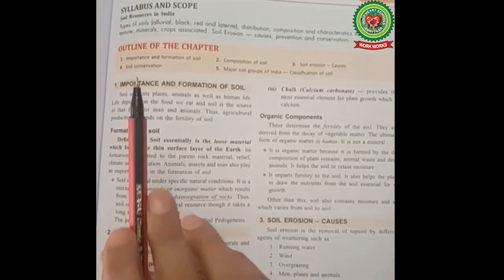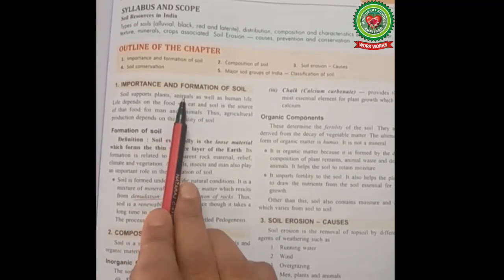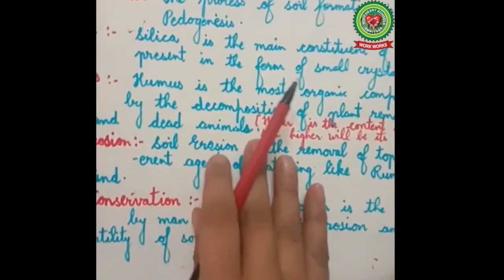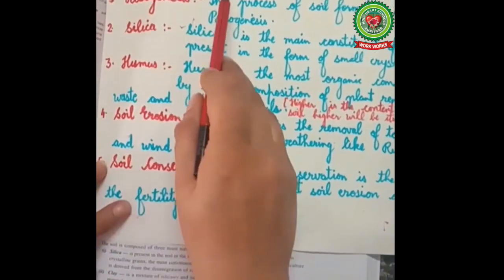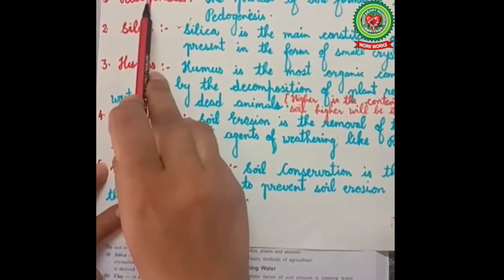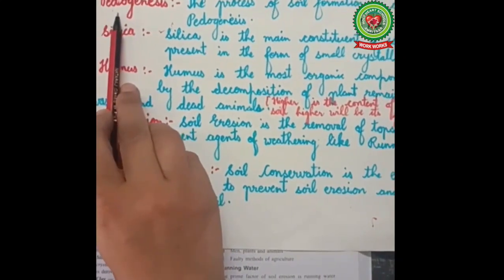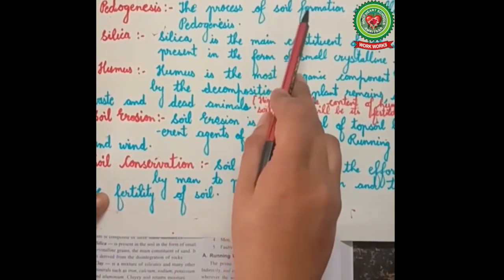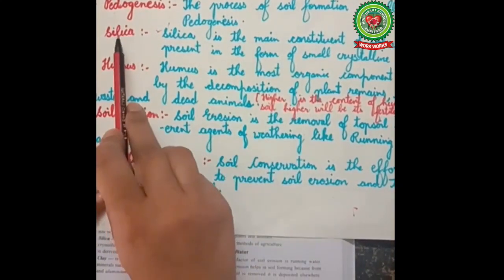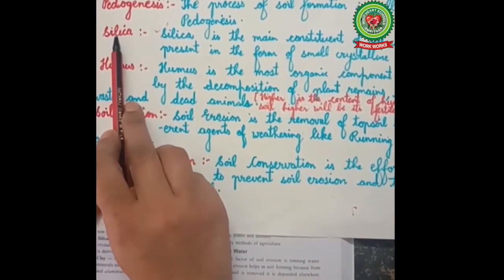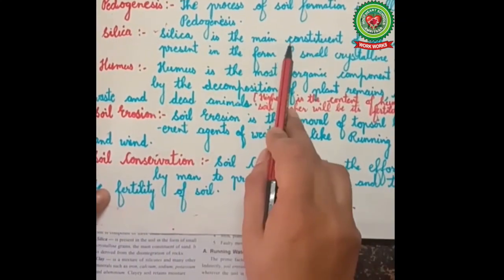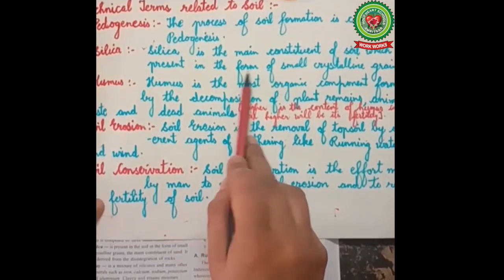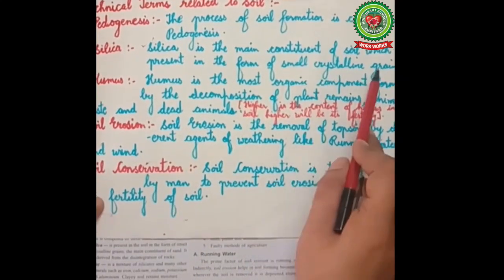But before proceeding with the chapter, we must know the technical terms used in this chapter. Let's study the technical terms related to soil. The first term covered in this chapter is pedogenesis. Pedogenesis is the process of soil formation. Another important term used in this chapter is silica. Silica is the main constituent of soil which is present in the form of small crystalline grains.